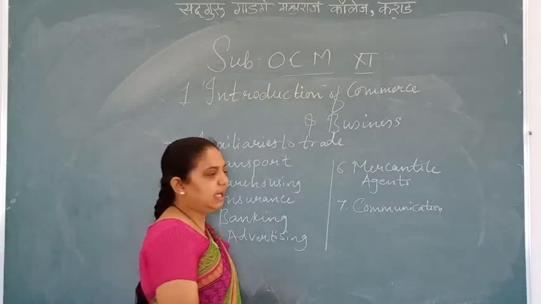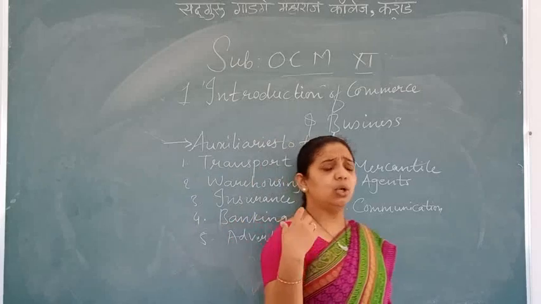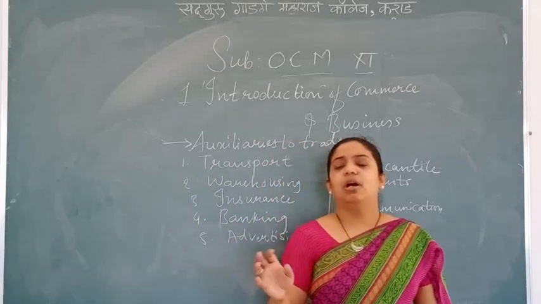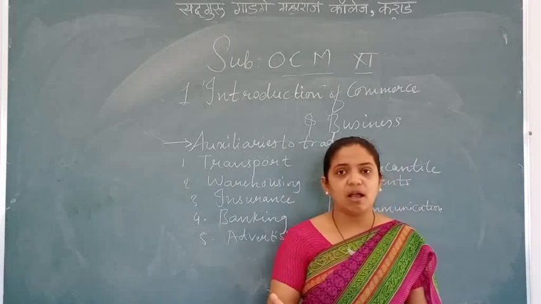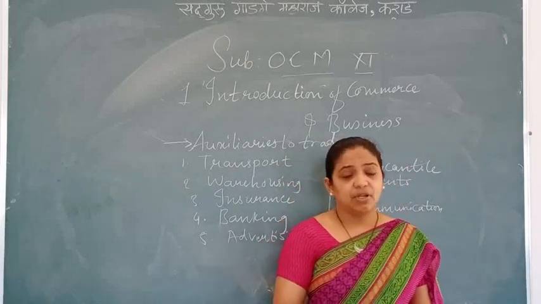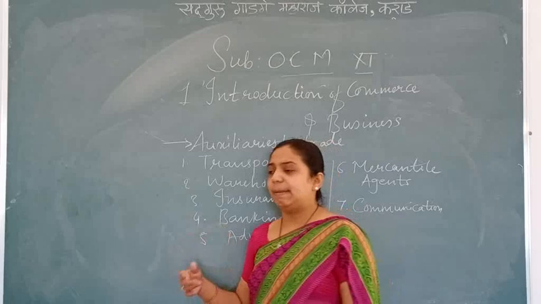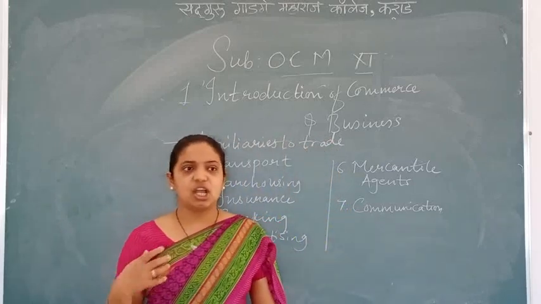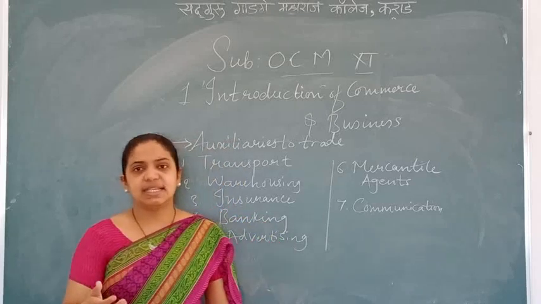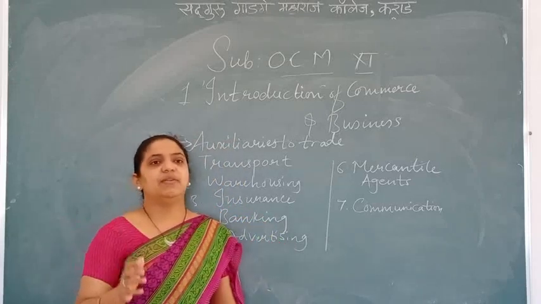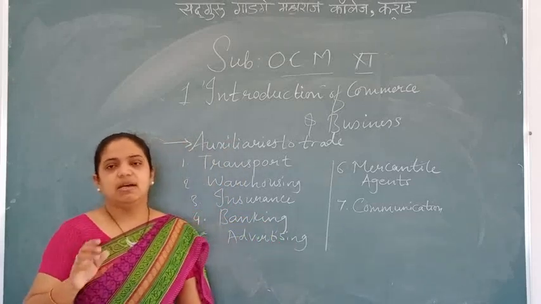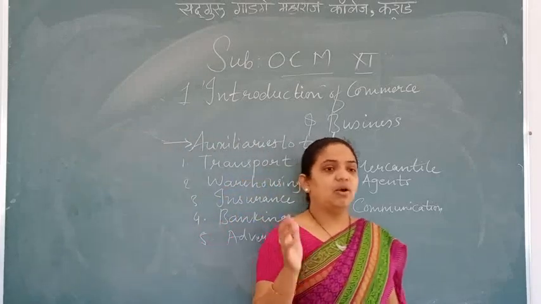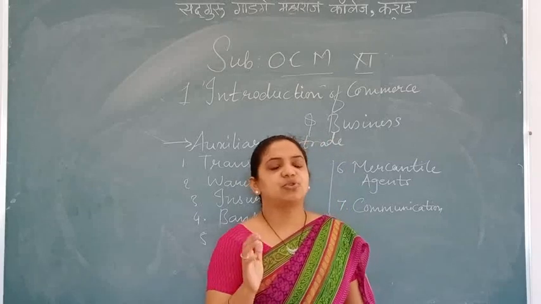Now see, accident problem is there. The goods are lost by theft. Yes or no? Or I'll tell you, destroyed due to fire, accident, theft. Okay, at that time you all people take an insurance policy. Why? Because if some damage or loss occurs in transit, that can be minimized only with the help of insurance. See, risk is inevitable in nature. Nobody invites the risk, but risk can always be minimized up to a level.